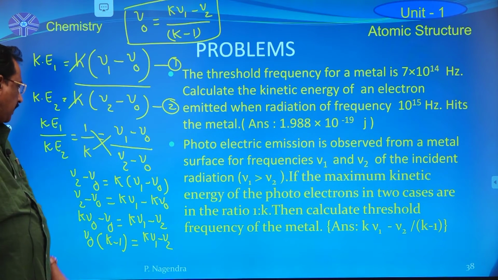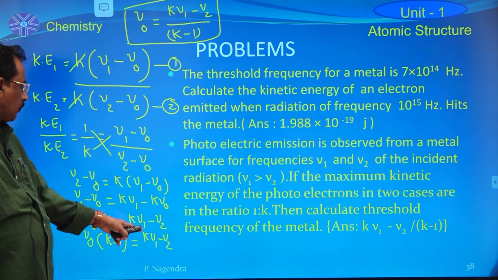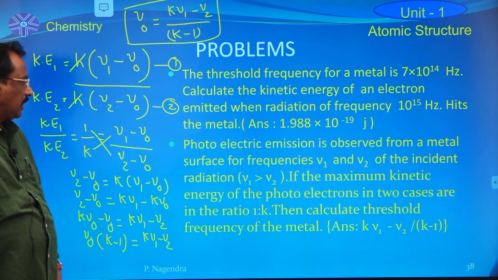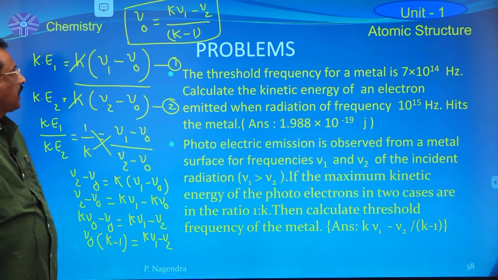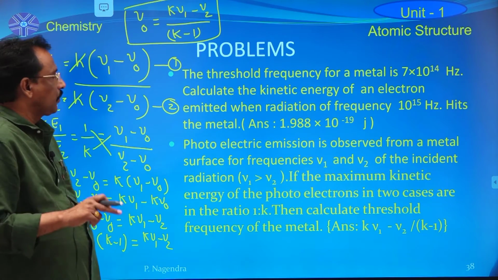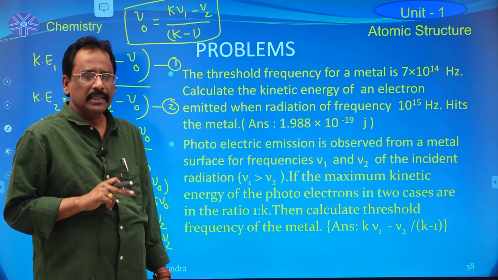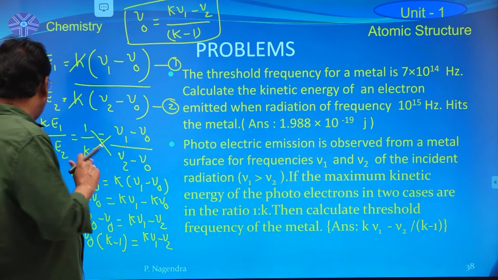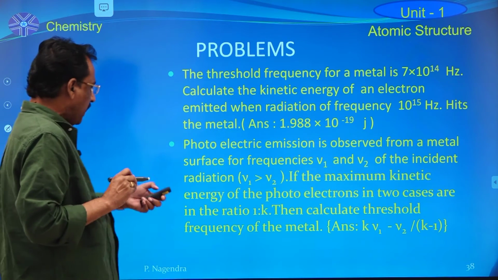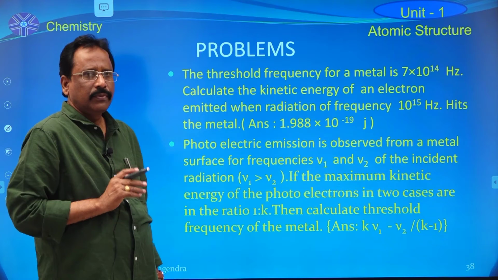On cross multiplication, nu0 into k minus 1 is equal to k nu1 minus nu2. Therefore, the threshold frequency of the metal in this case is equal to k into nu1 minus nu2 divided by k minus 1. So, these are the problems based on Planck's quantum theory of radiation.